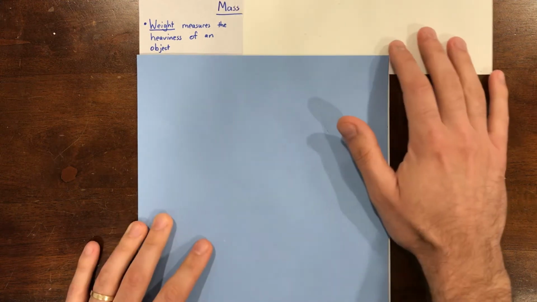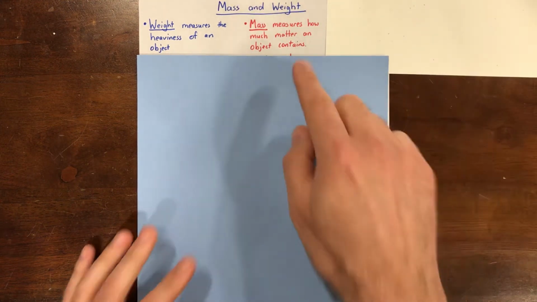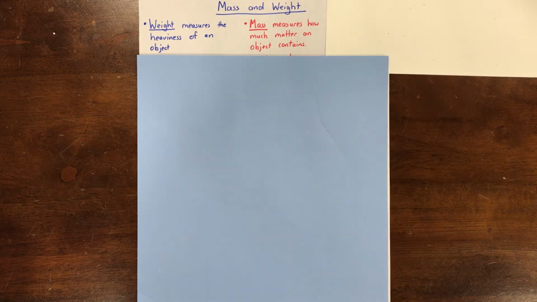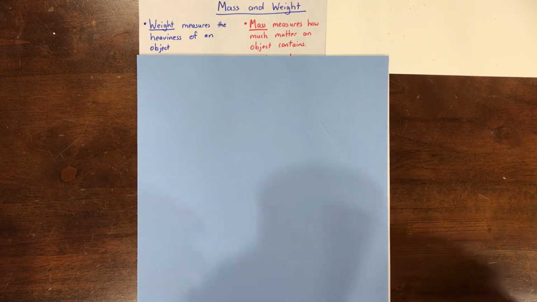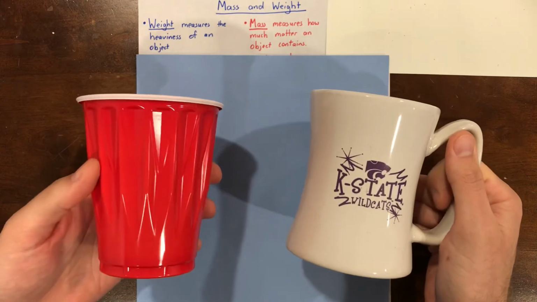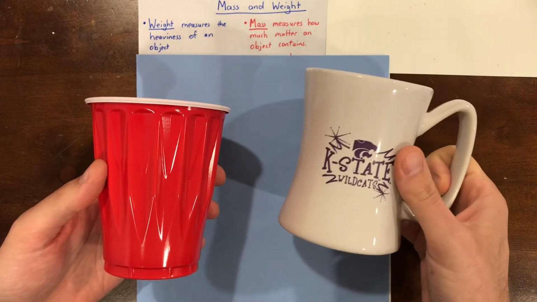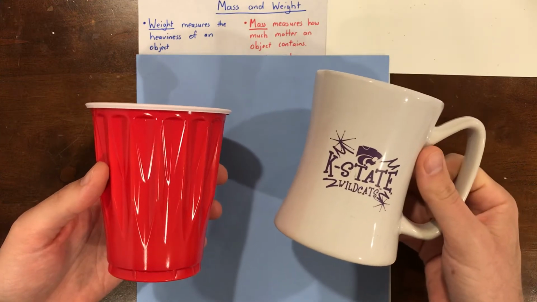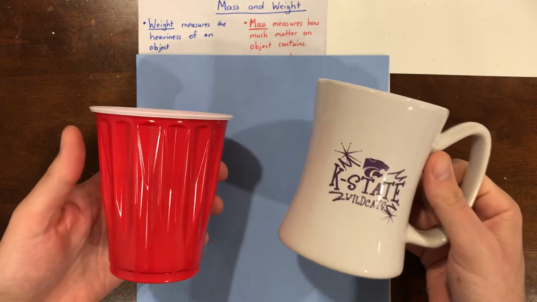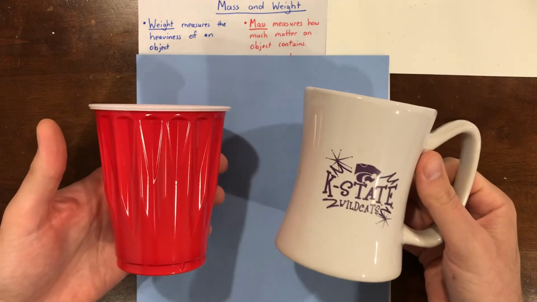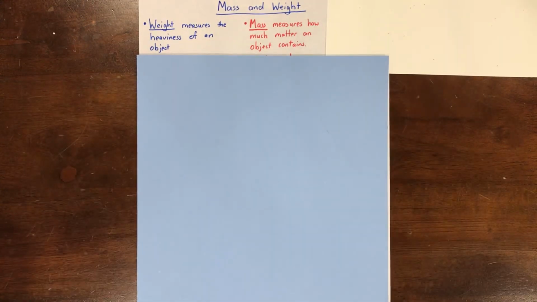Mass is related to weight, but mass measures the amount of matter or stuff in an object. How much matter the object contains. When objects have more matter on Earth, they feel heavier. So here's an example. We've got a coffee mug and a red plastic cup. The coffee mug has more matter or stuff that's used to make it up, so it has more mass. And we know this because it feels heavier, so it's also got more weight than the red plastic cup.